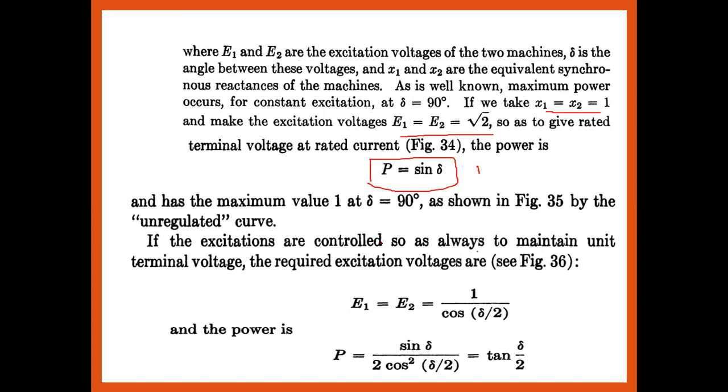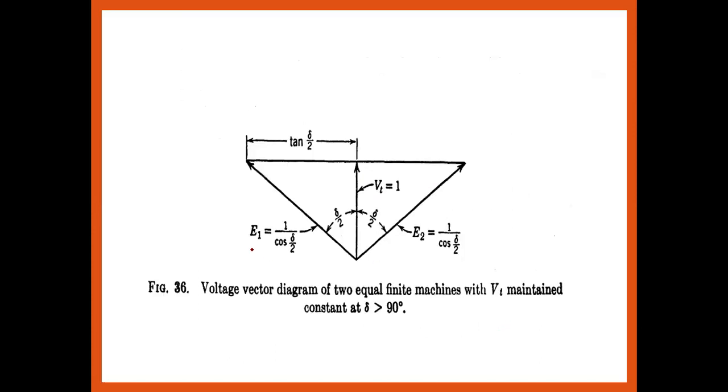If the excitation is controlled so as to maintain unit terminal voltage, what should the excitation be? It is 1 upon cos of theta by 2, as shown in the figure. But in this case, what should E1 be? Not root 2, but 1 upon cos of theta by 2. Theta is 90 degrees, so theta by 2 is 45 degrees. So 1 upon cos of theta by 2 gives the power as tan of theta by 2.